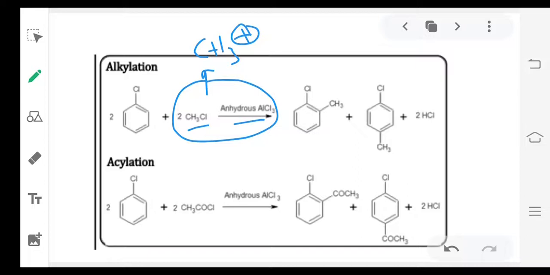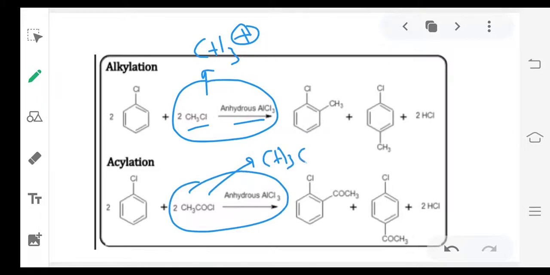And CH3COCl with anhydrous AlCl3. What electrophile will you get? CH3CO plus, acyl carbocation. Sorry, acyl ion. So this acyl ion will attack at ortho and para positions. So we are only getting different electrophiles by using different reagents. Then the products are the same, meaning ortho and para substituted products.